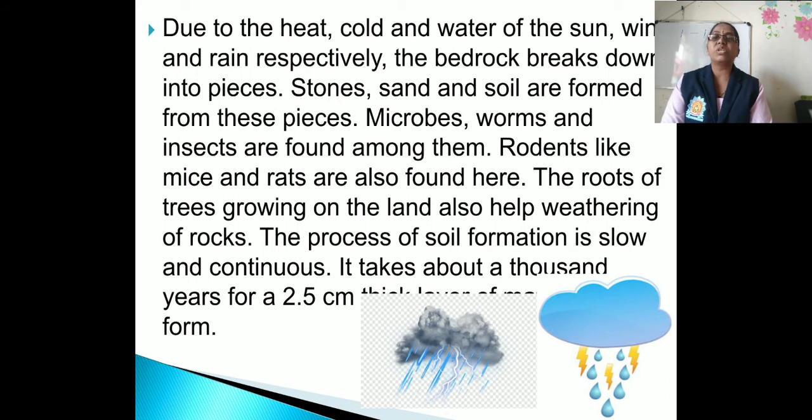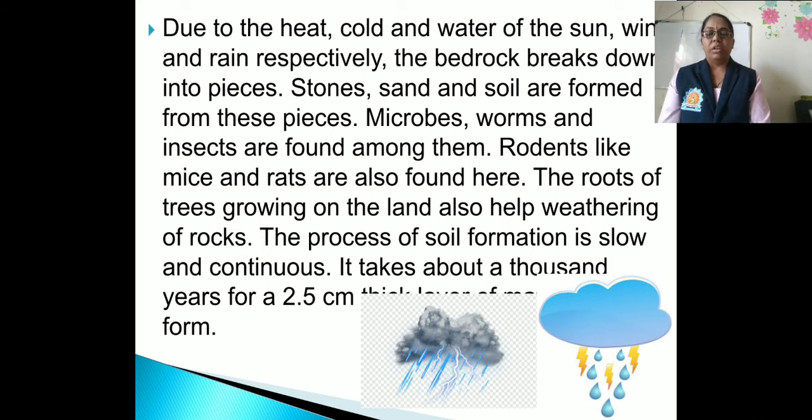The roots of trees growing on the land also help weathering of the rocks, and the process of soil formation is slow and continuous. It takes about 1,000 years for a 2.5 centimeter thick layer of mature soil to form. So how is the soil formed? Due to the weathering of the bedrock, and it is a very slow and continuous process.